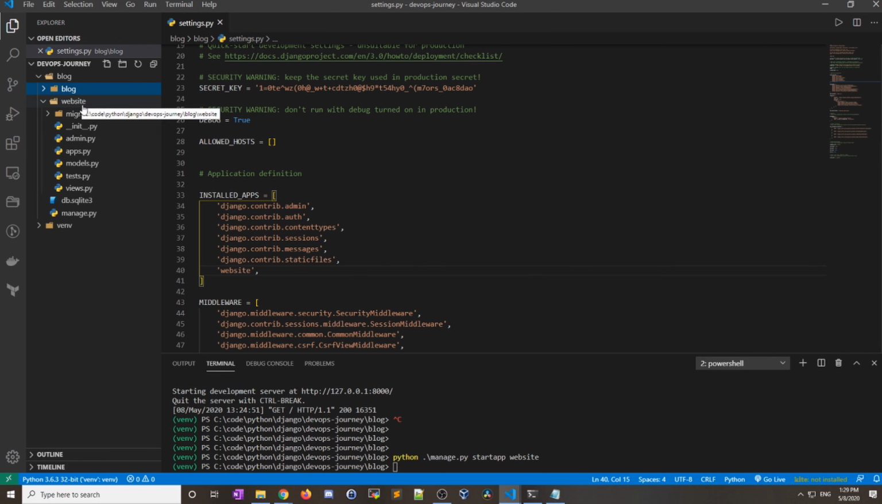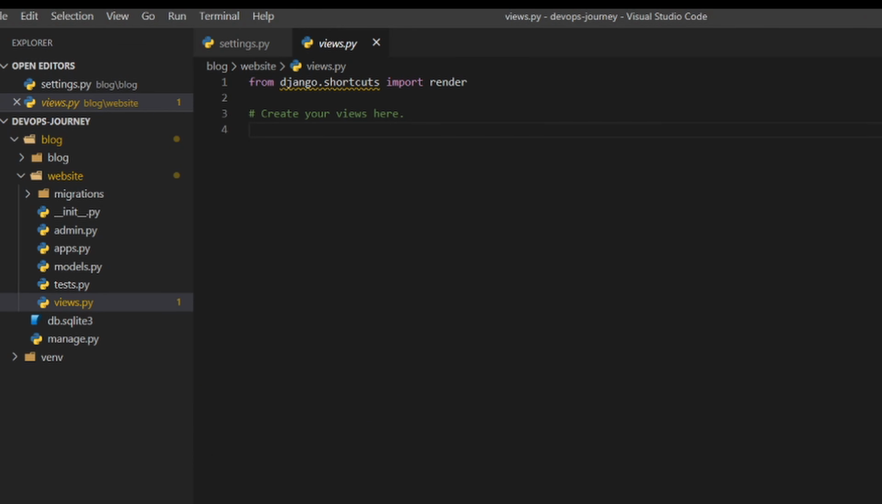So if I go back under this website folder, we want to go under views.py. And once we're under views.py, there's a few things that we need to do. The first thing we need to do is import the HttpResponse object. So that's very simple to do. Just go from django.http import HttpResponse.